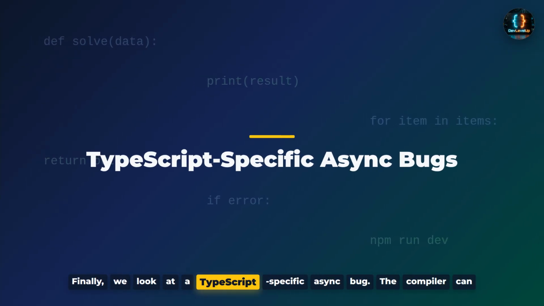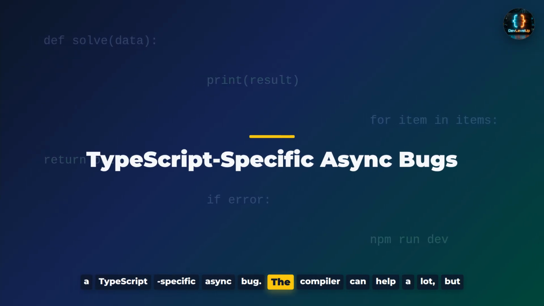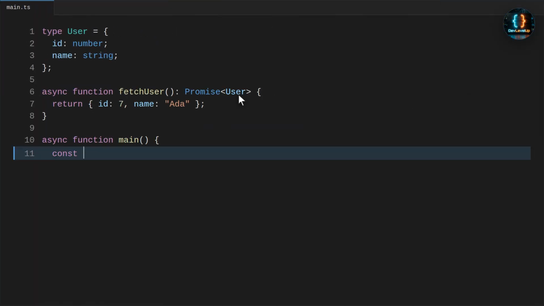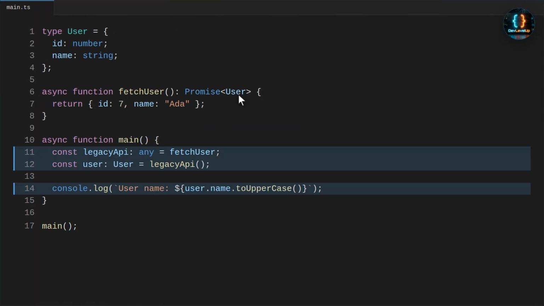Finally, we look at a TypeScript-specific async bug. The compiler can help a lot, but only if we do not hide the real types from it. The any type can erase the most useful async warning TypeScript gives you. Here, a legacy API wrapper returns a promise of user, but the calling code treats the result as a real user. Now we run it, and the app crashes at runtime.